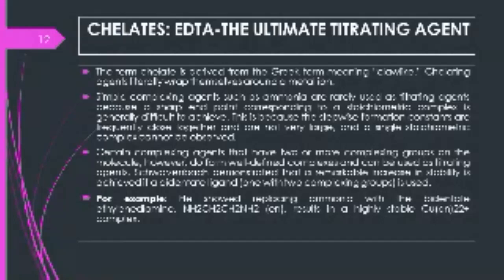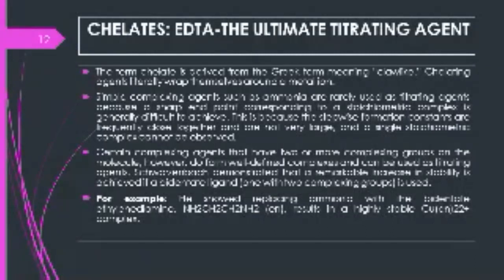Simple complexing agents, for example ammonia, are rarely used as titrating agents because a sharp endpoint corresponding to a stoichiometric complex is generally difficult to achieve. This is because the stepwise formation constants are frequently close together and are not very large, and a single stoichiometric complex cannot be observed in this reaction.